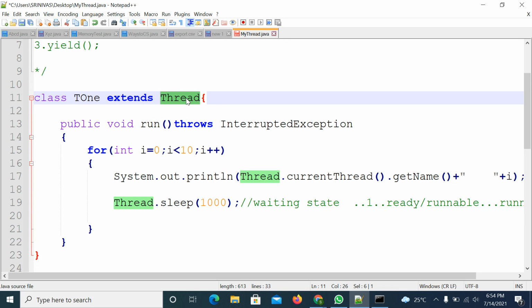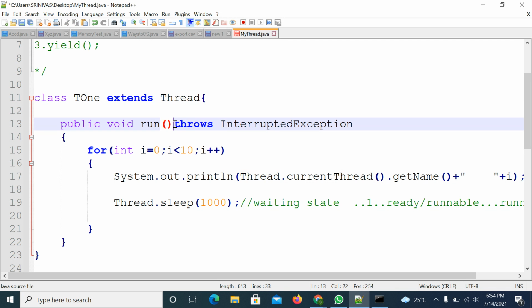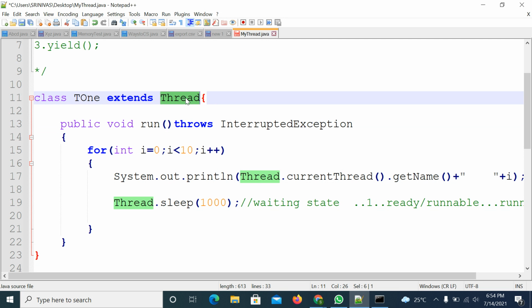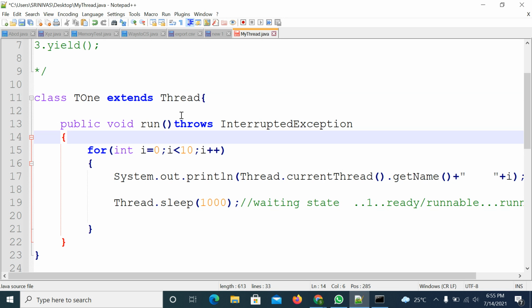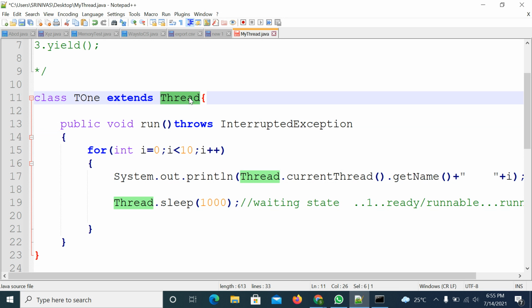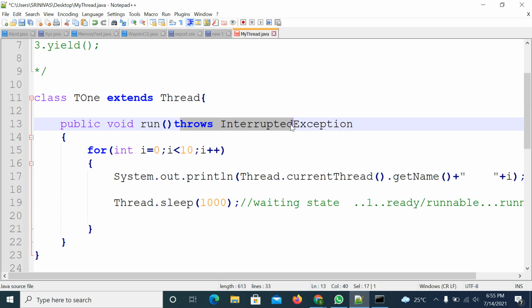If the Thread class run method is throwing any checked exception, you can throw the same checked exception. If the Thread class run method is not throwing any checked exception, you are not supposed to throw it. That is the rule we discussed at the time of the overriding concept. If the superclass method is not throwing any checked exception, you are not supposed to throw it. If you try to throw it, you will get the error.